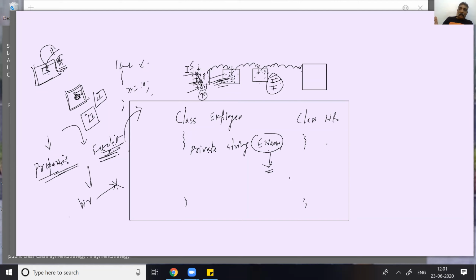Why do I go for a function? Why do I go for properties? I want to make a wrapper for this variable, so that someone can access the wrapper, not the data or the variables directly. If you make a wrapper, it's called encapsulation. So there are two ways you can make a wrapper at this point. One is called a function and the second is called properties. That's what I'm asking you, sir: when to go for properties and when to go for a function.